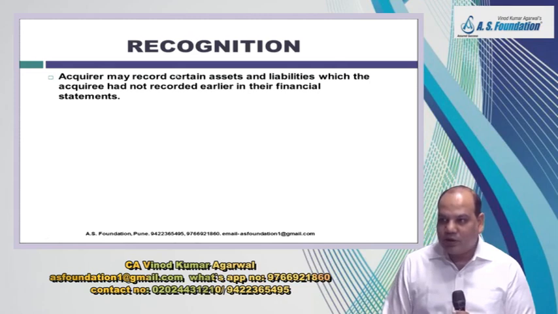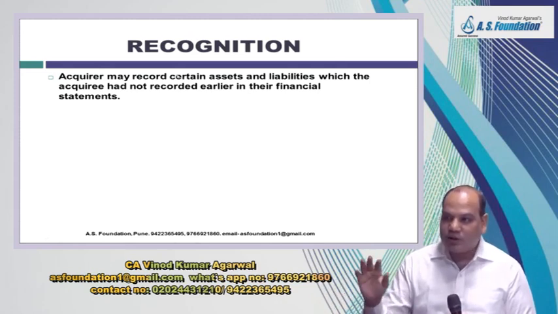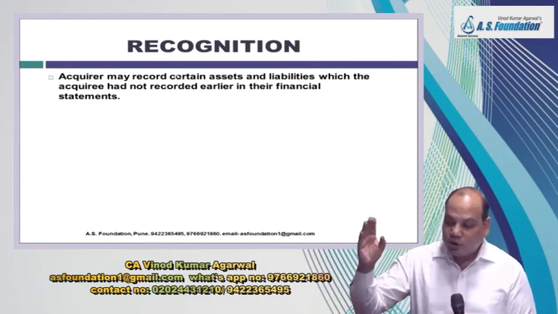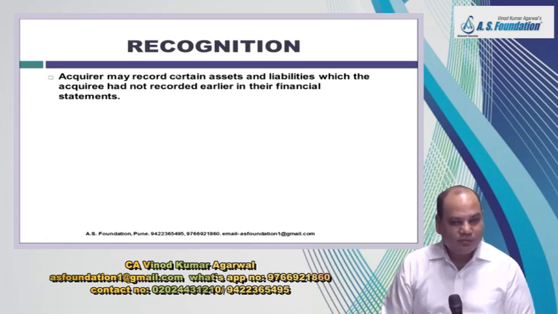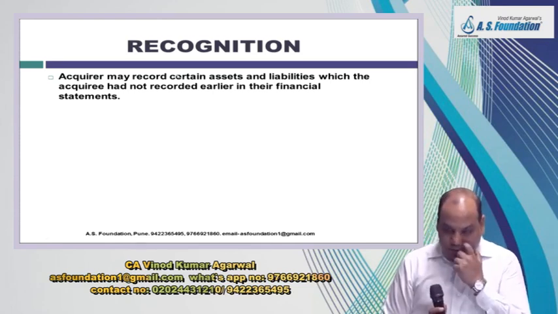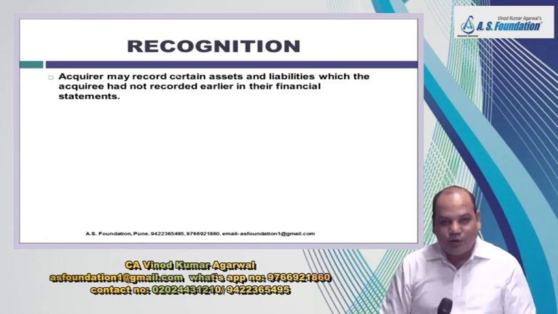One more interesting thing about this standard is, you may recognize those assets and liabilities which may not appear in the books of the acquiree. Possible? How is it possible? It is not there in their books. How will you recognize it?